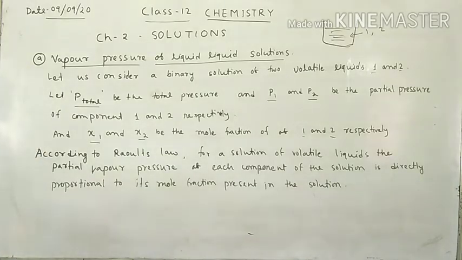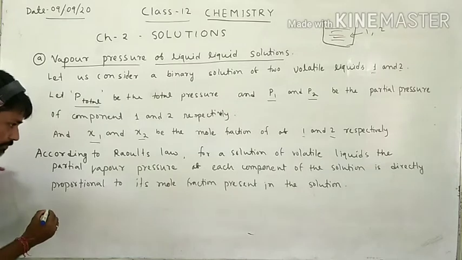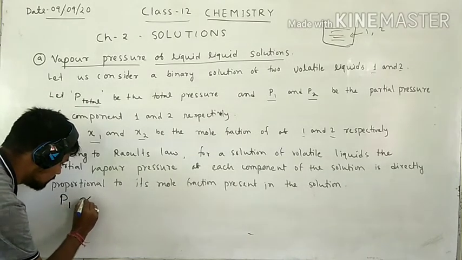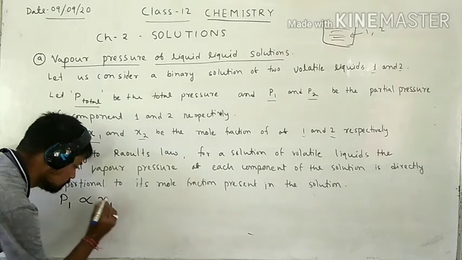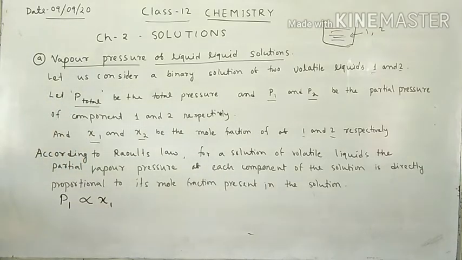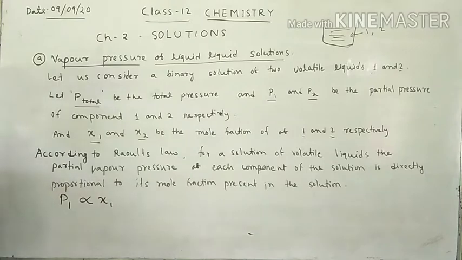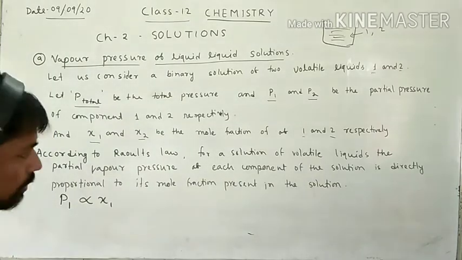So you can write that P1 is directly proportional to X1. P1 is the partial pressure of liquid 1, and X1 is the mole fraction of liquid 1. Okay, I am going to write this one.